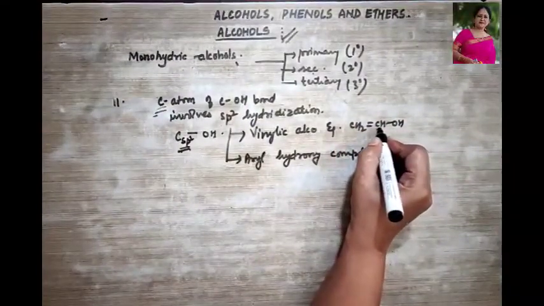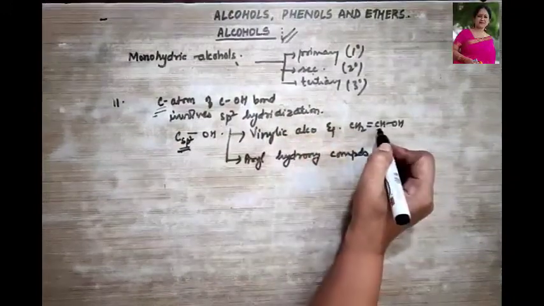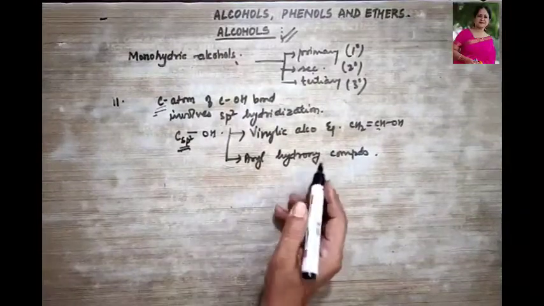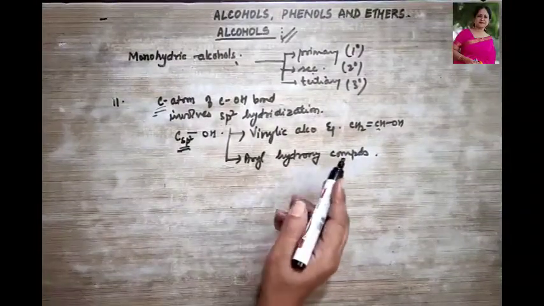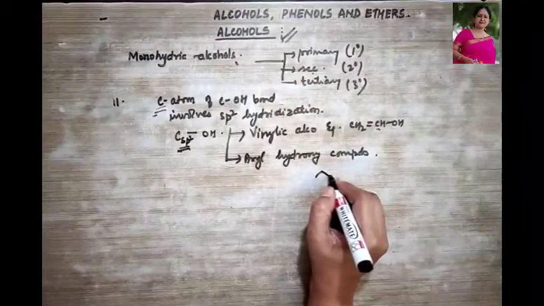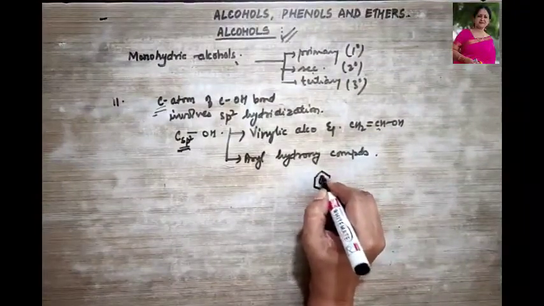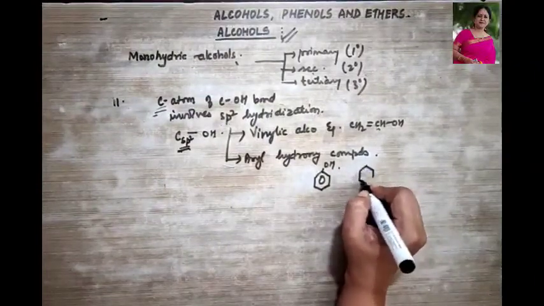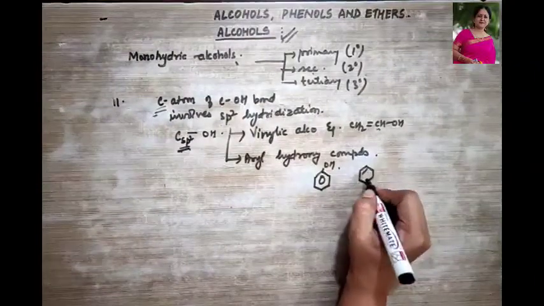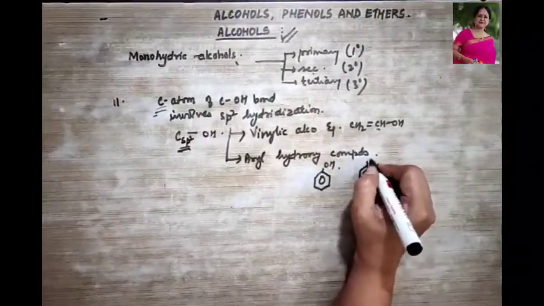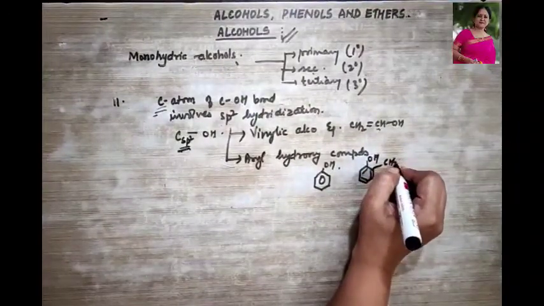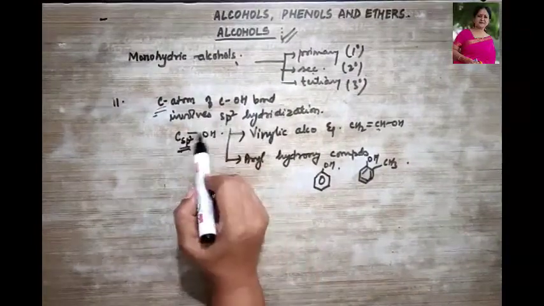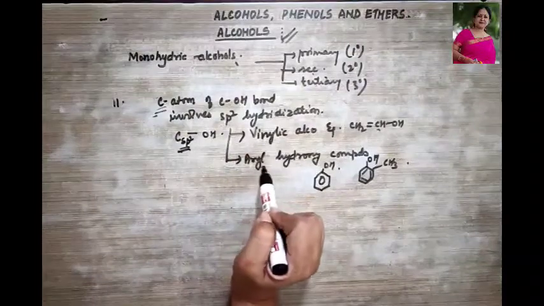Over here this carbon shows sp2 hybridization. Let's look at one example of an aryl hydroxy compound. It could be benzene with OH. This could be one example, or maybe I show it like this also: this is OH, this is CH3. So these were some of the examples where the carbon atom shows sp2 hybridization.